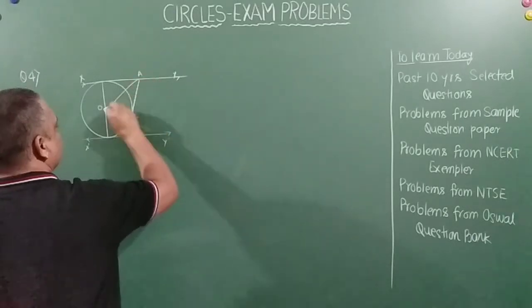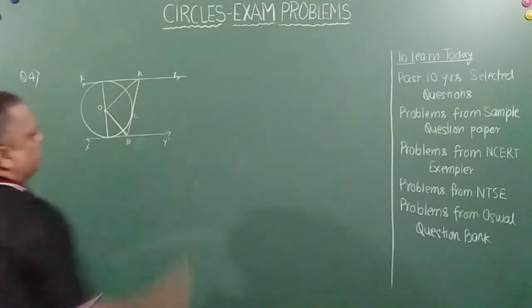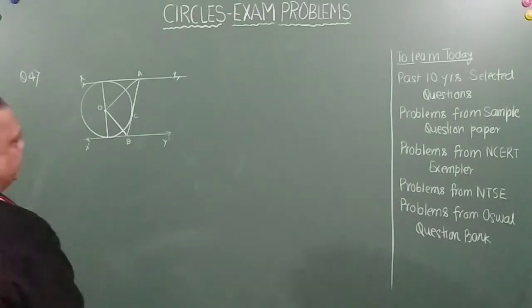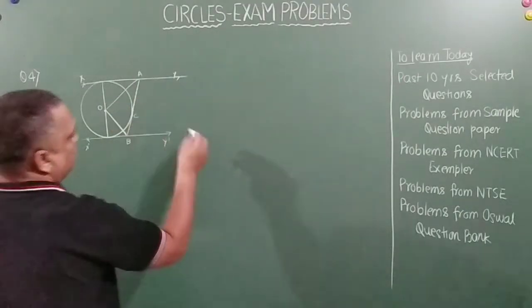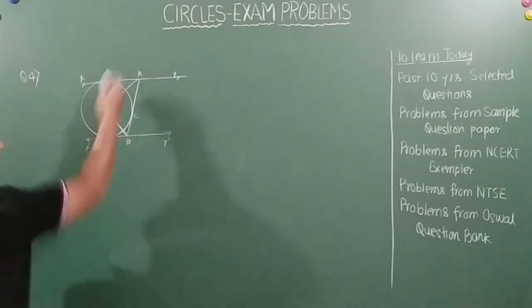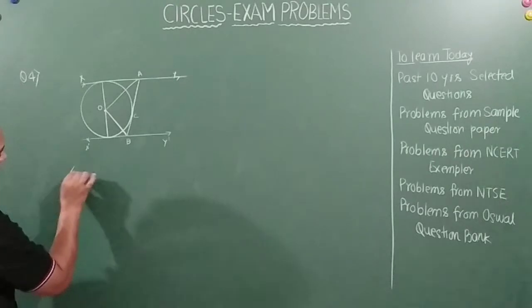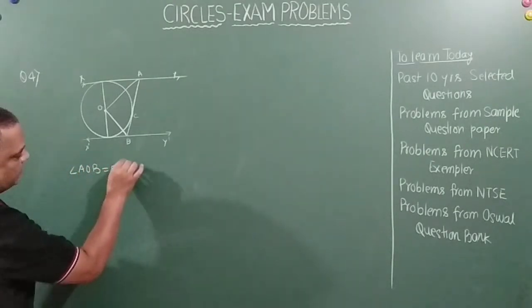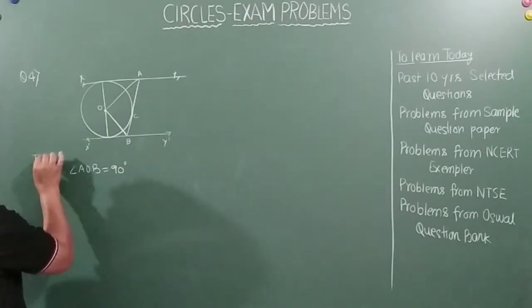So friends, what is asked is we have to prove. Let me read it out: prove that angle AOB is equal to 90 degrees. Angle AOB to prove. There is not much information given. The figure is like this. Angle AOB is equal to 90 degrees. This is to prove.